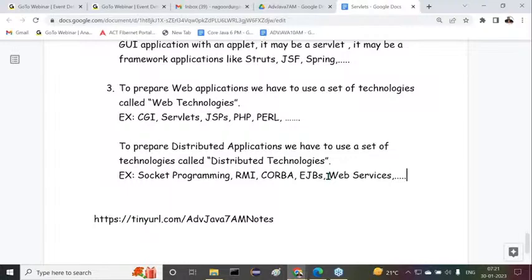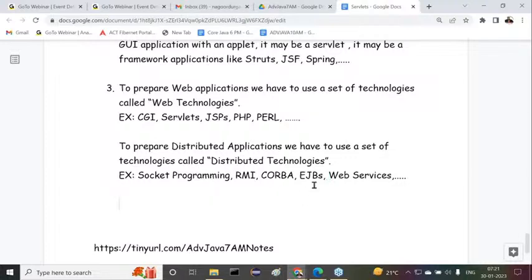If anything is remaining, then we can include that later. That's enough. These are the various technologies we have to understand. To prepare web applications, we have to use a set of technologies like web technologies: CGI, servlets, JSPs, PHP, Perl, and so on.